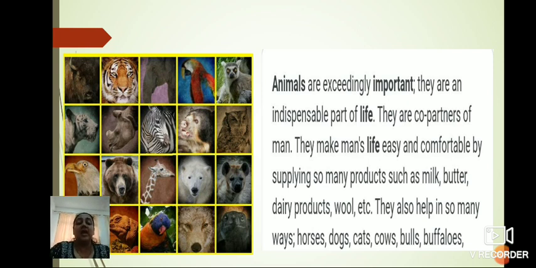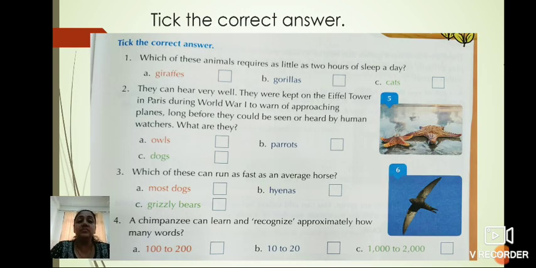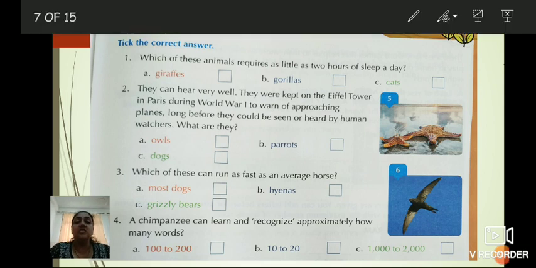Okay. So now on our page number 23, there is a writing task which is related to animals. So everyone open page number 23. There we have to solve the questions. We have to tick the correct answer. The questions are related to the animals. See here, the first question is,